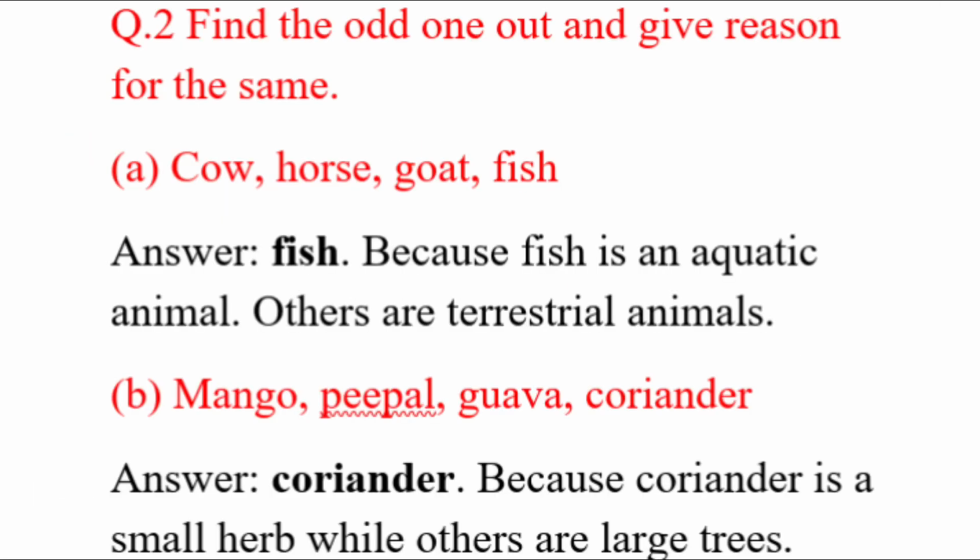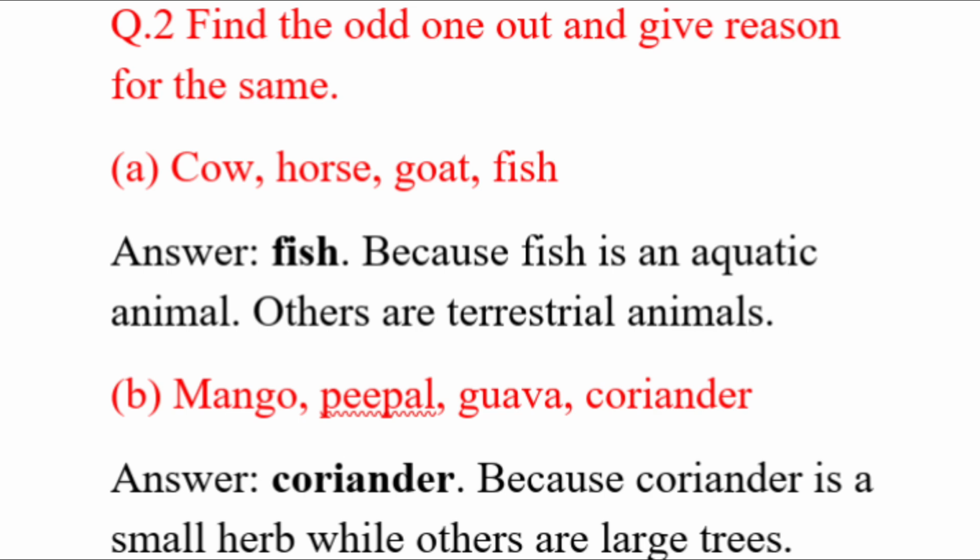Question number 2 is find the odd one out and give reason for the same. A. Cow, horse, goat and fish. So cow, horse and goat are terrestrial animals, while the fish is an aquatic animal which lives in water.